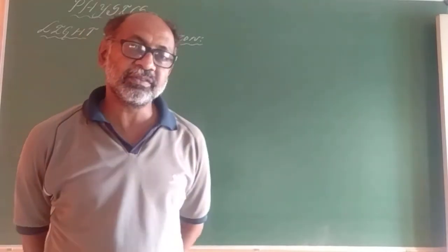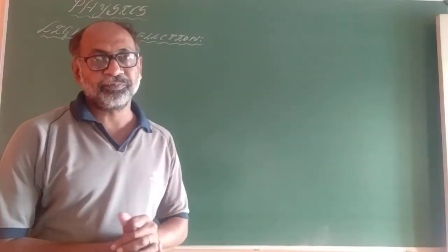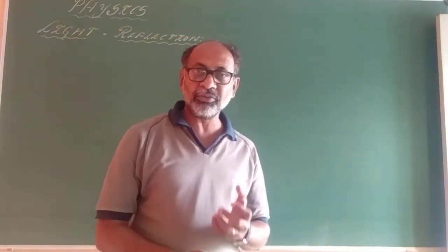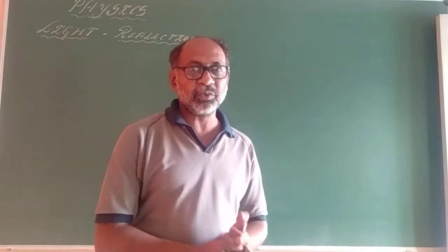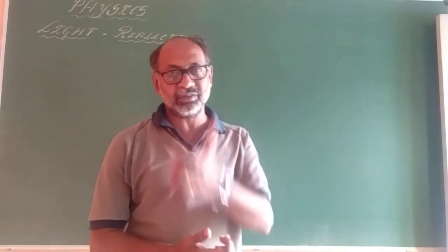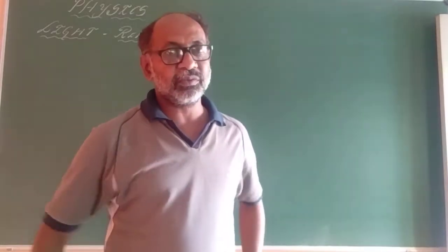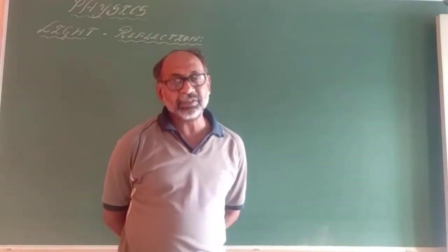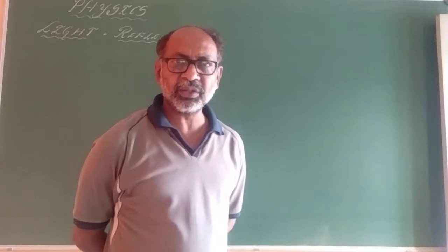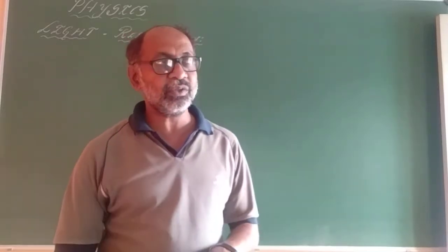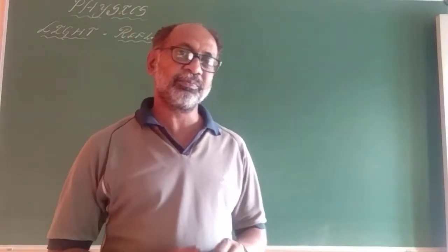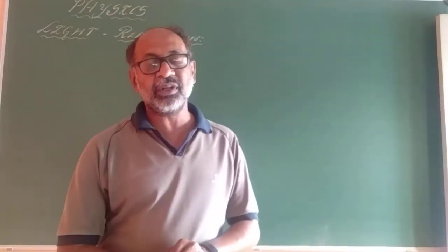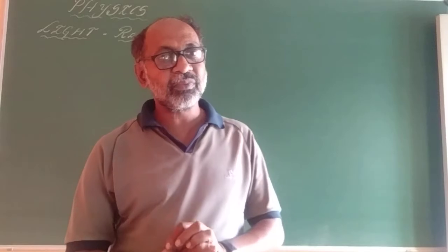In the last class, we discussed light. What is the meaning of light? Light is the form of energy which gives a body the sensation of vision. Light travels in a vacuum with a speed of 3 × 10^8 meters per second, and light always travels in a straight line. This is termed the rectilinear propagation of light.